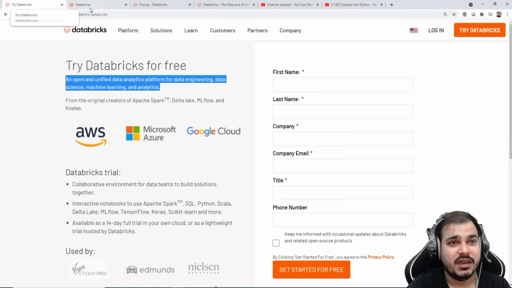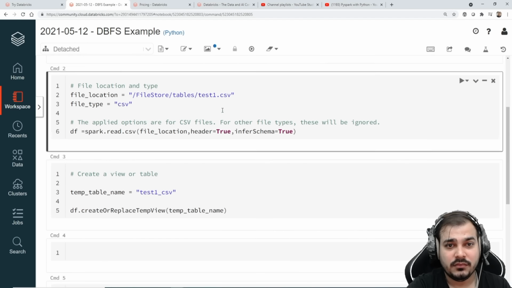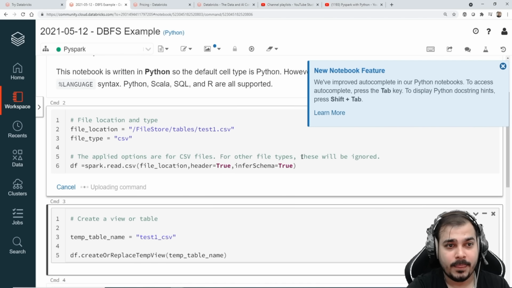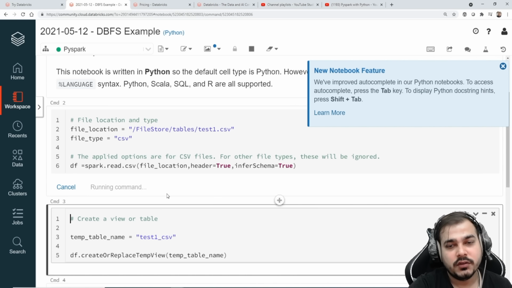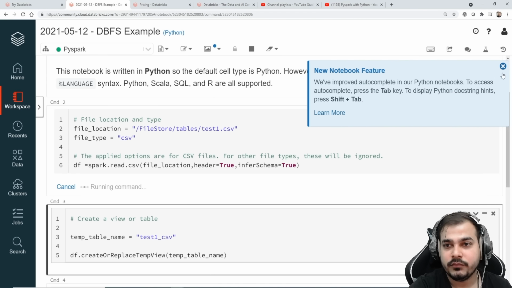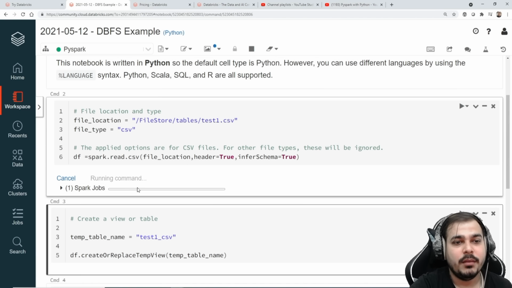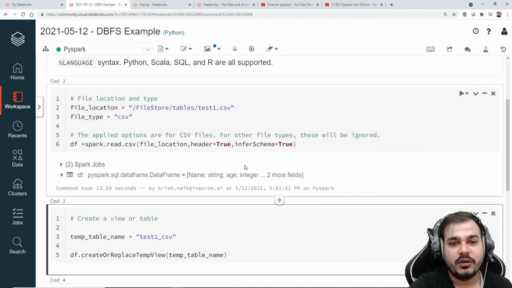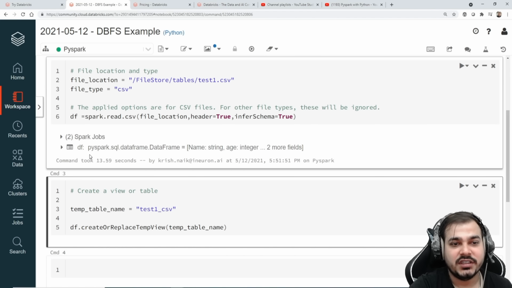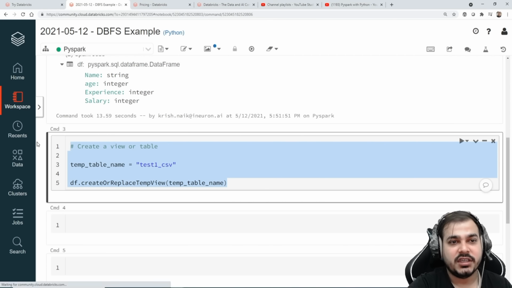Because of that I'm just reloading it. Let's see now. Now it has got executed. See guys, before there were two files, so because of that it was not allowing me to run. Now I deleted one file and reloaded. So now you can see that it is running. You can also press Shift+Tab to see some hints, same as we do in Jupyter Notebook. Now you'll see that my file runs absolutely fine, and it shows df, which is a pyspark.sql.dataframe.DataFrame. Now let me execute the other things.